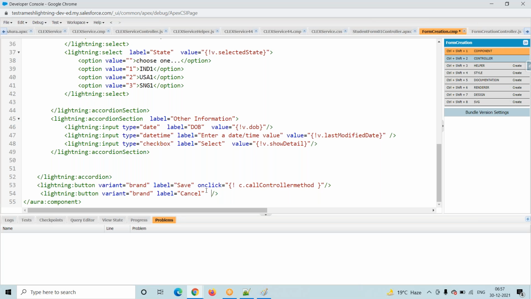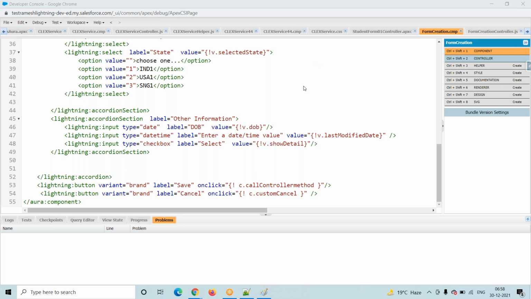Like that I will go and add one more method. See here, I am telling this cancel button, whenever the user clicks on this particular button, call controller, call cancel method or anything, any name, custom cancel. Any questions on this one? Any questions or any confusion, please let me know.